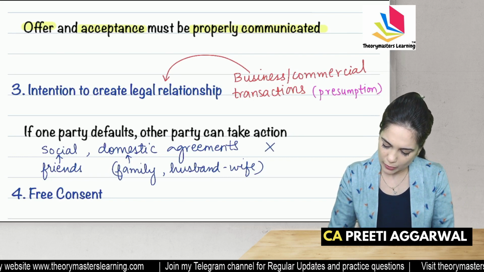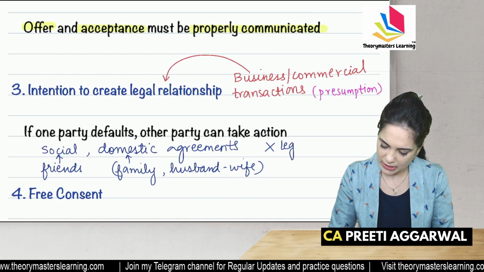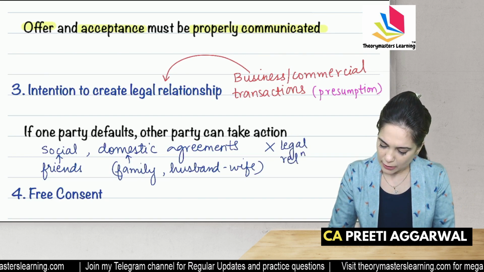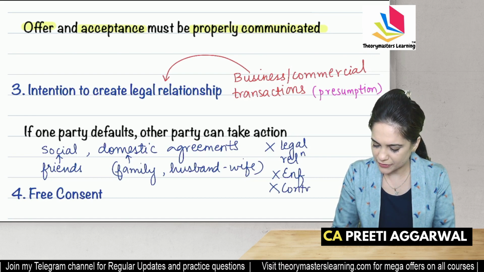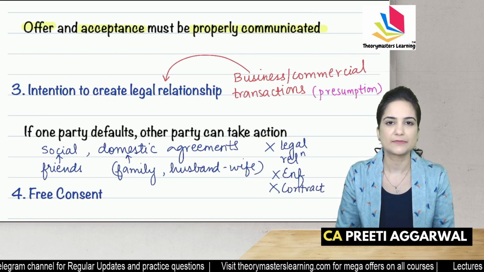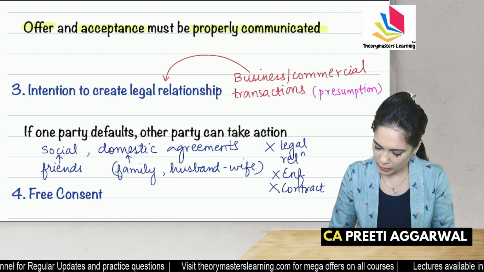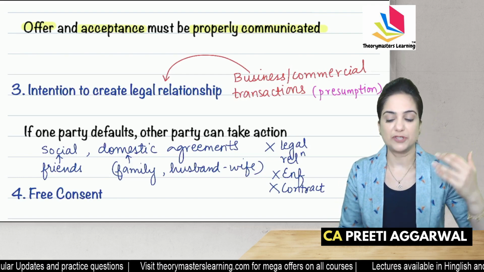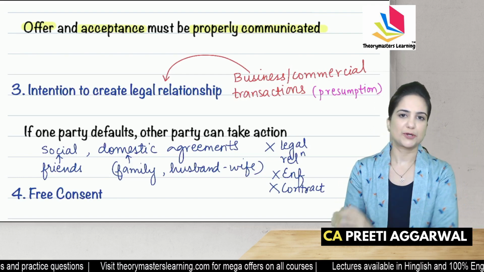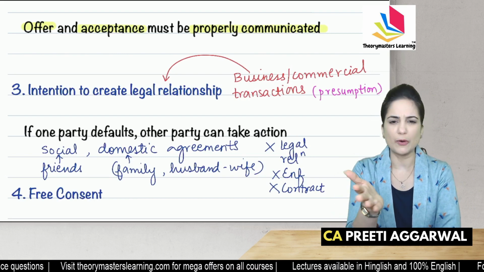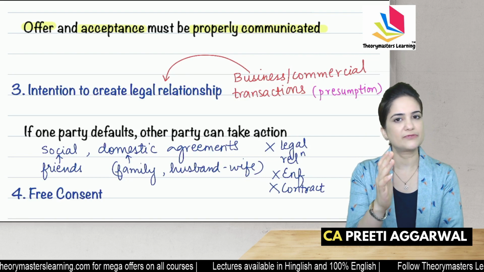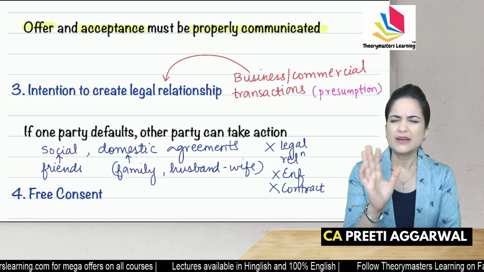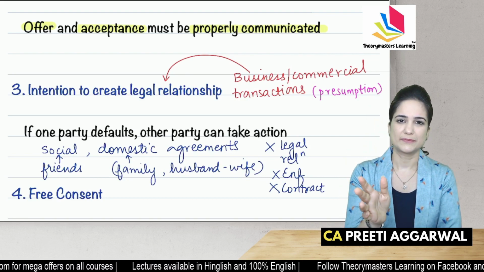So there is no intention to create legal relation. There is no enforceability. This is not a contract. This is not a contract because we never told mom that if she doesn't make pav bhaji, we will take action against her. We never even thought about it. We never even thought that if dad doesn't fulfill our promise, we will take him to the court of law. We never assume all that.